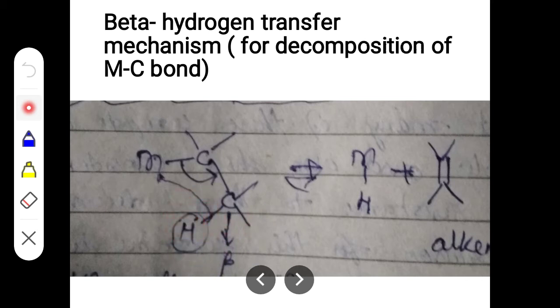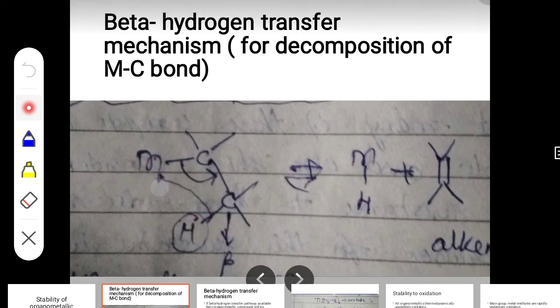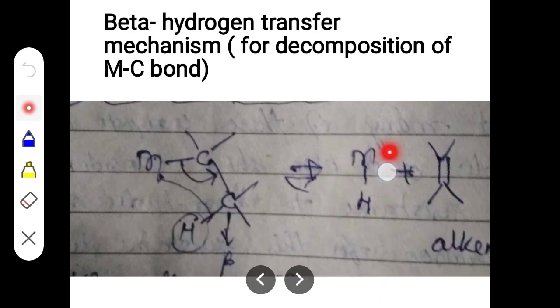Now what happens is that when you have a beta hydrogen in an organometallic compound, there is a high possibility that this hydrogen is transferred to the metal. Why? Because on the right hand side there is a formation of an M-H bond, between this metal and this hydrogen, right?